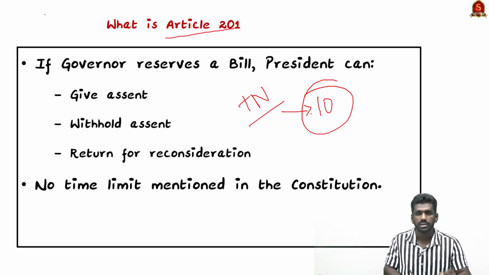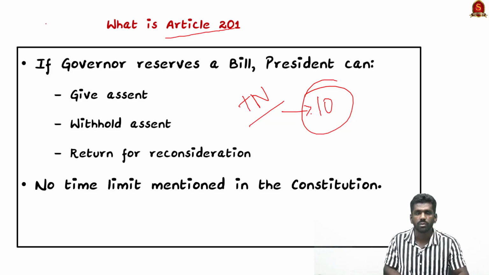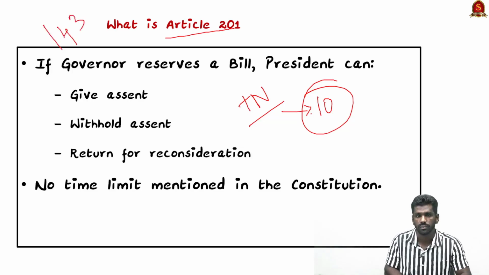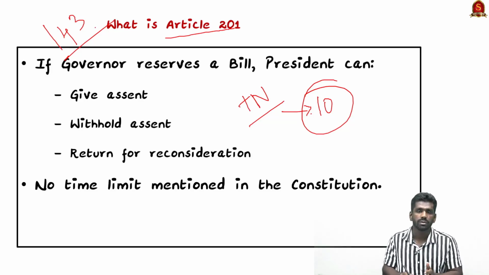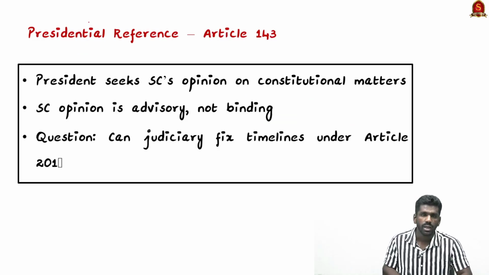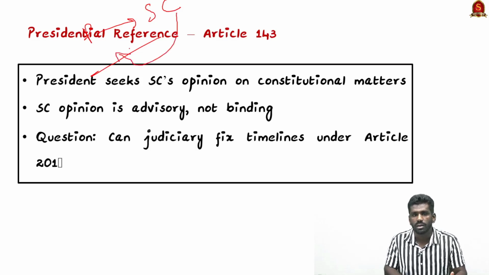The president has the power to seek the opinion of the Supreme Court under Article 143. This article gives the president the power to seek the opinion of the Supreme Court on constitutional or legal matters. The opinion rendered by the Supreme Court is advisory; it is not a binding opinion. The president can ask for the opinion of the Supreme Court, but when the Supreme Court gives its opinion to the president, it is not binding. So this is about Article 143.